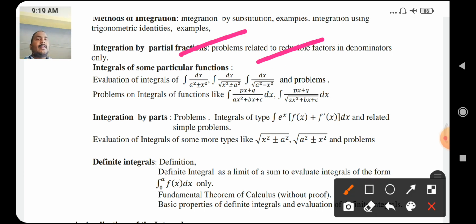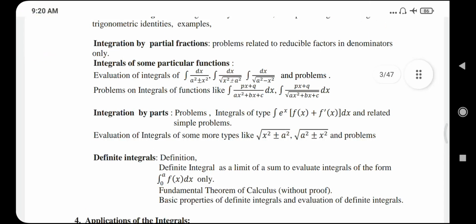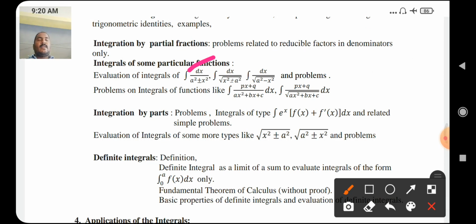Problems related to reducible factors in denominators only. And one more important concept is integrals of some particular functions. Evaluations of integrals of dx divided by a square plus or minus x square, integral of dx divided by root under x square plus or minus a square, integral of dx divided by root under a square minus x square, and properties.